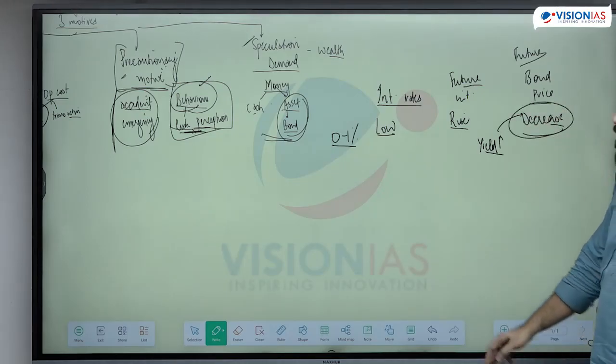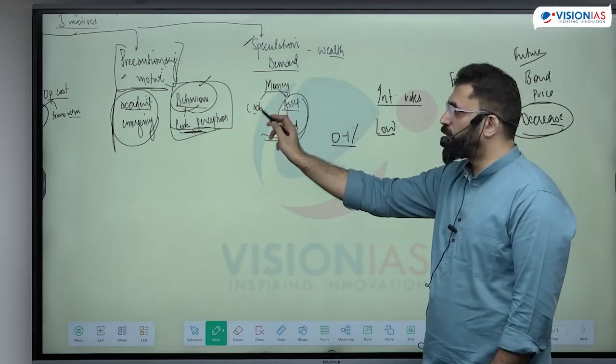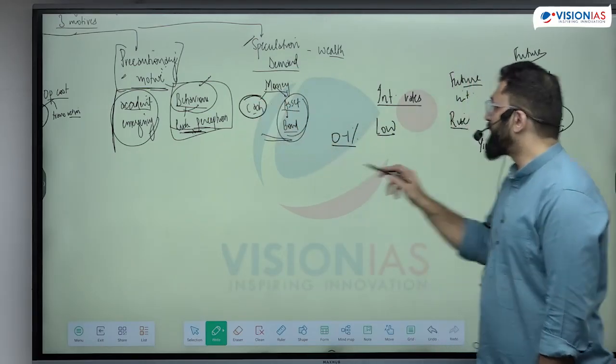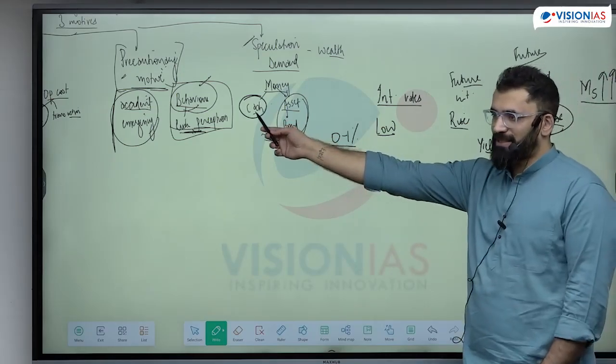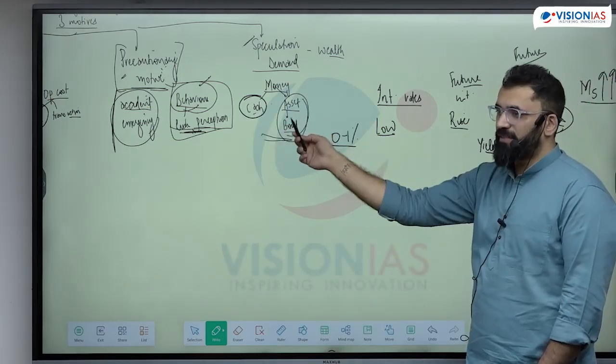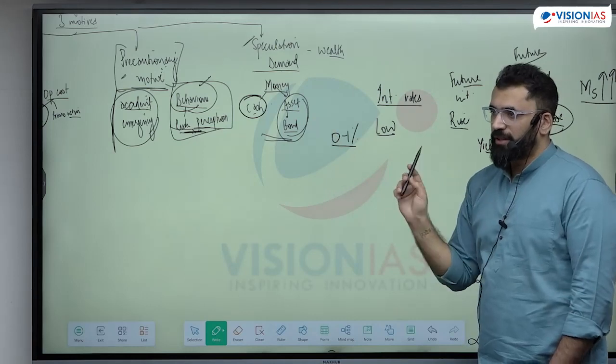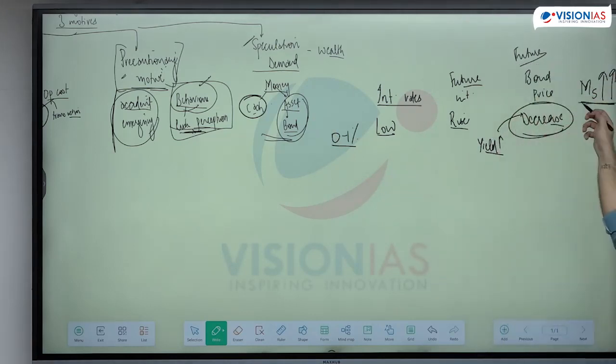That means all of the money I have for speculation, I will hold. My demand for speculation is going to be too high. I need money as speculation. I'm only going to invest when I know the return is good. That means my speculation demand for money is quite high because my asset price is going to fall.